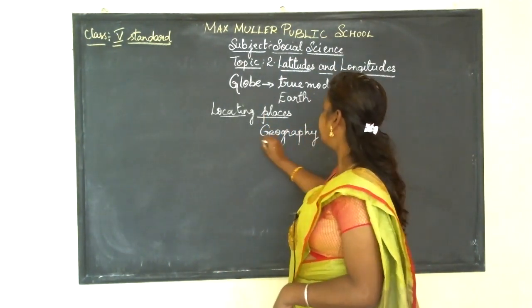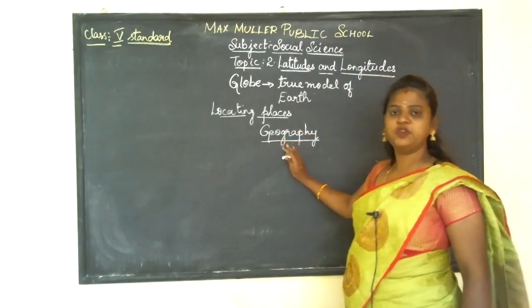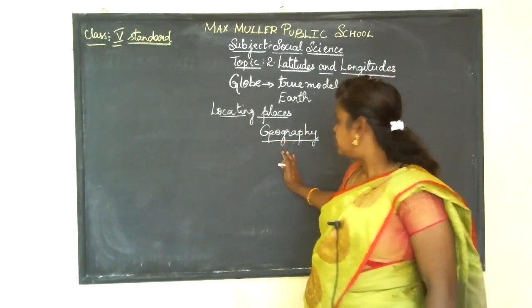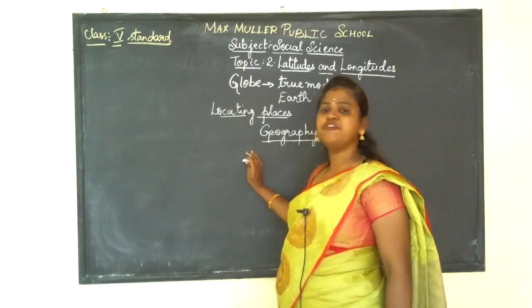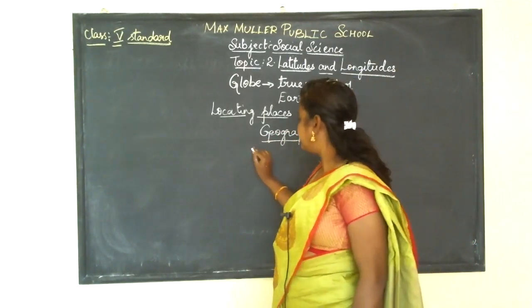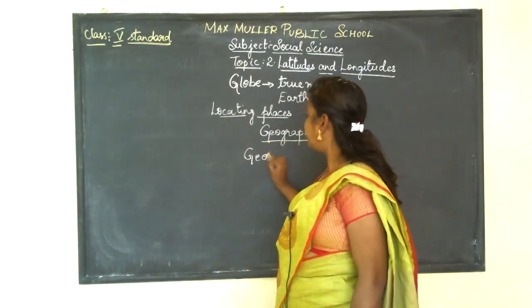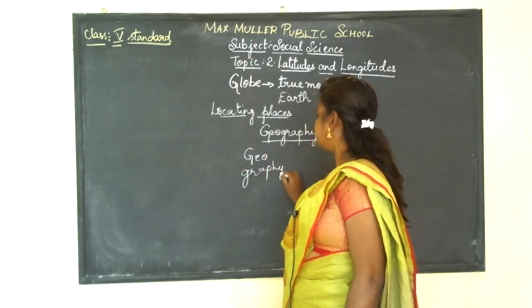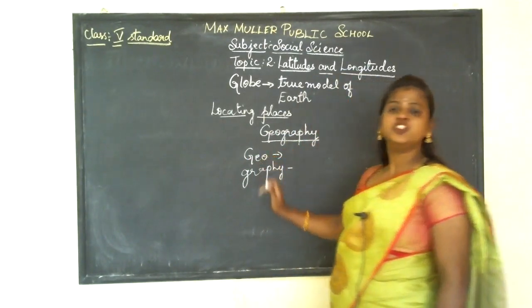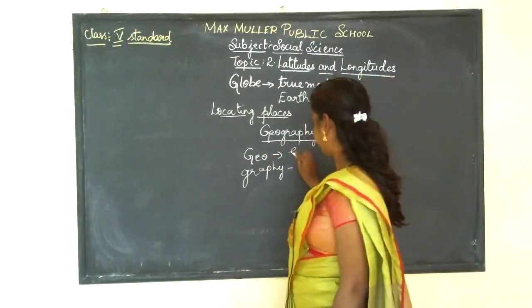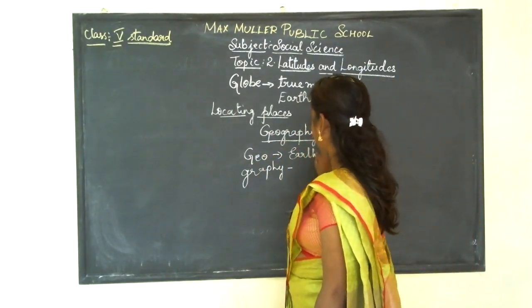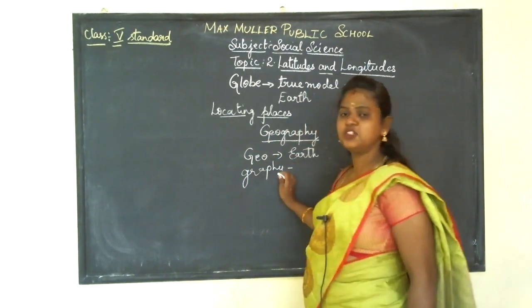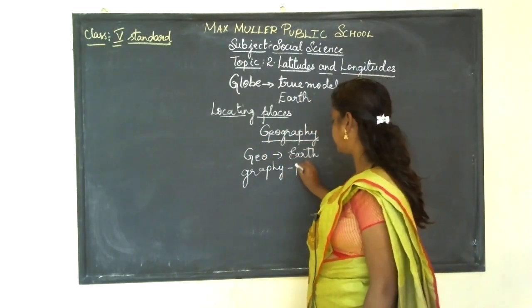You all know the meaning of geography. First of all, I want to tell you the meaning of geography. It is derived from 2 Latin words, geo and graphy. Geo means earth. Graphy means to know the physical features.